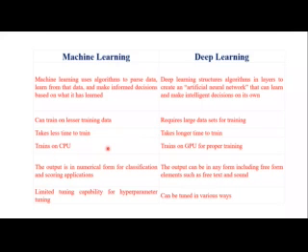Machine learning always trains on CPU, remember. Deep learning trains on GPU for proper training. Moreover, the output of machine learning is in numerical form, for classification and scoring applications. For deep learning, the output can be in any form, including free-form elements such as free text and sound.